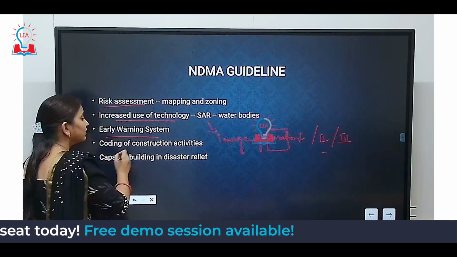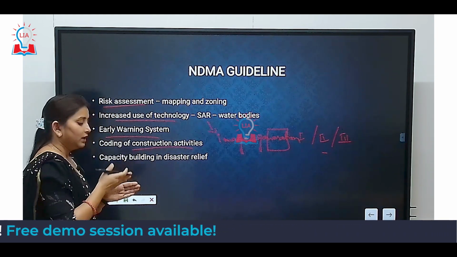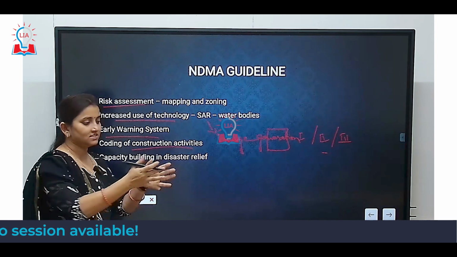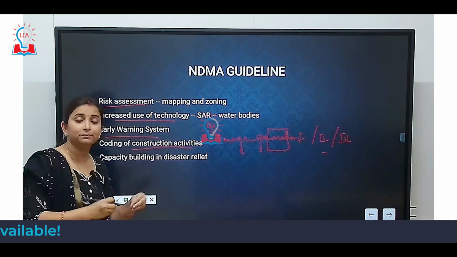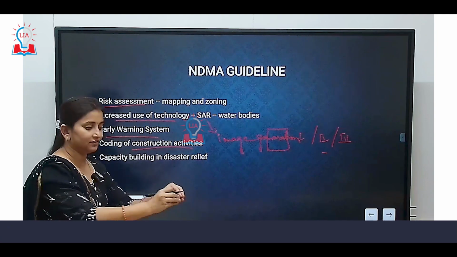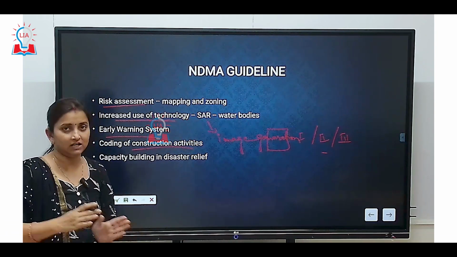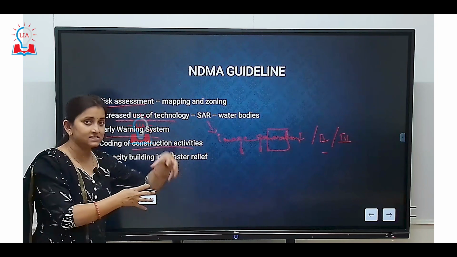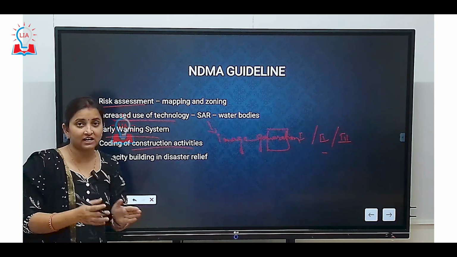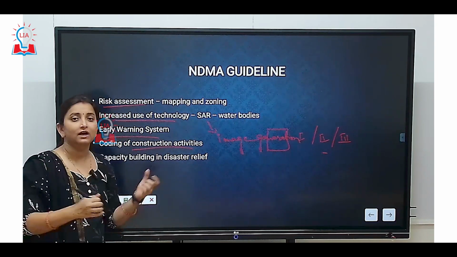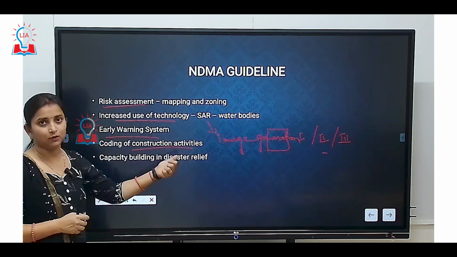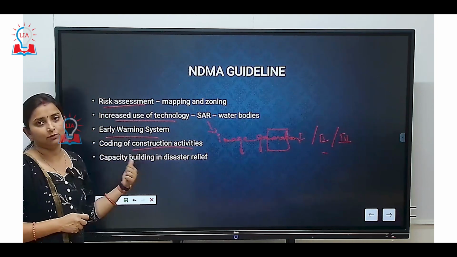Plus, coding of construction activities. So, let us say an area is under zone 1. What should be the maximum amount of construction activity allowed in zone 1? What should be the maximum amount of construction activity allowed in zone 2? So, in that case, zone wise construction activity should be limited or allowed, and that is known as coding. Okay, this has also been carried out by NDMA.